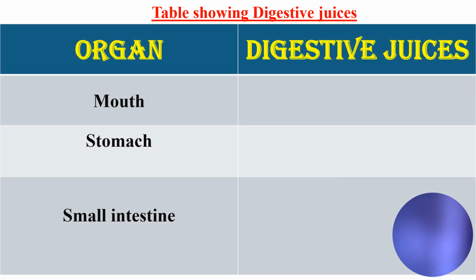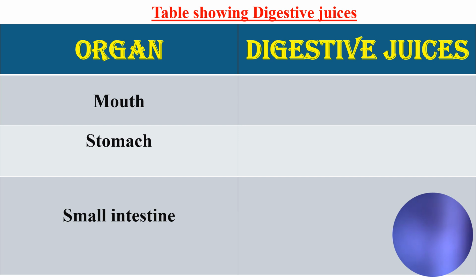Let's move to the next slide and see the table containing the different digestive juices. The only three organs that have digestive juices are the mouth, the stomach, and the small intestine. In the mouth, we have saliva. In the stomach, we have the gastric juice. Saliva is like water. It's neutral, it has no taste.